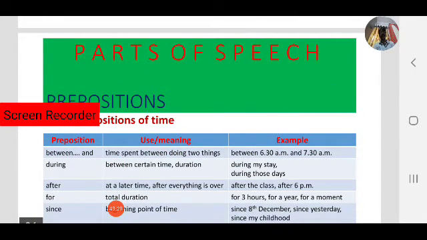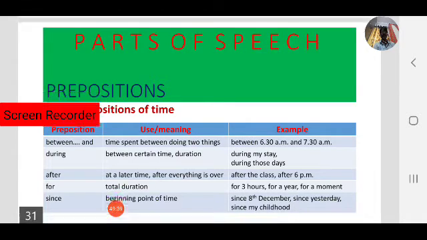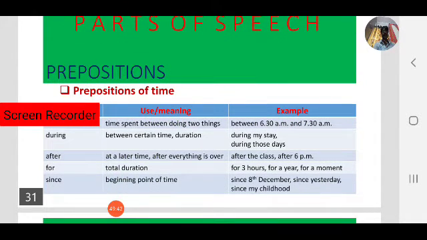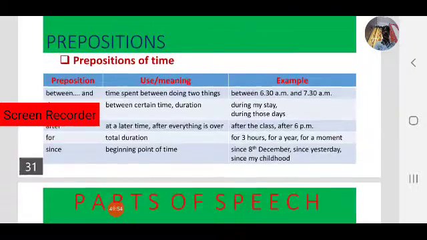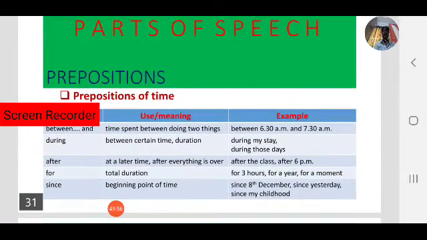Next, between and end, and during. After means a later time, after everything is over. For is for total duration. Since is for a specific beginning point of time: since 8th December, since yesterday. These are all called prepositions of time.